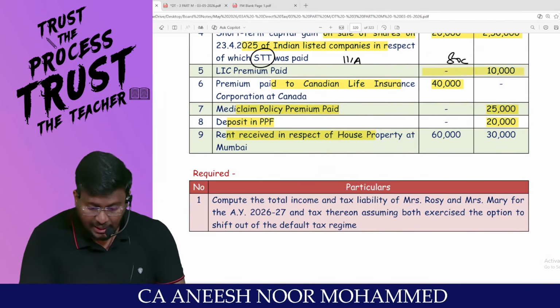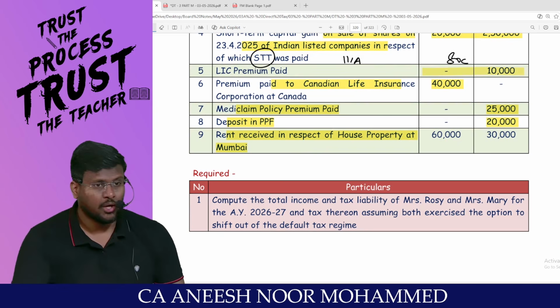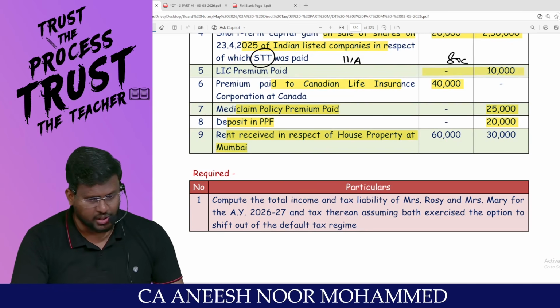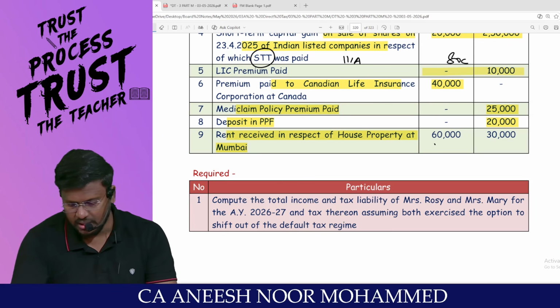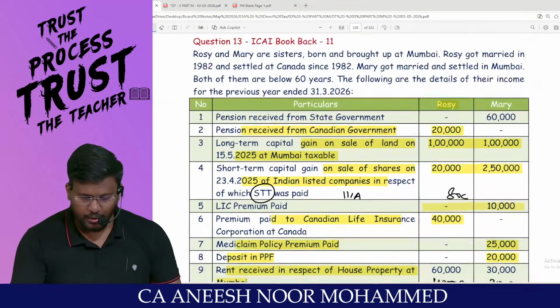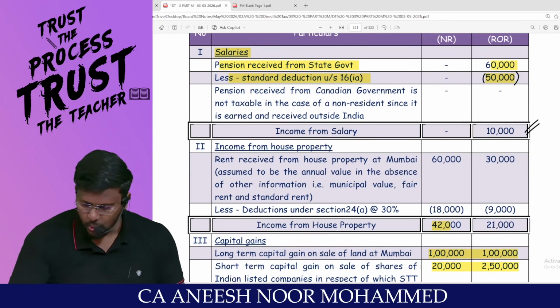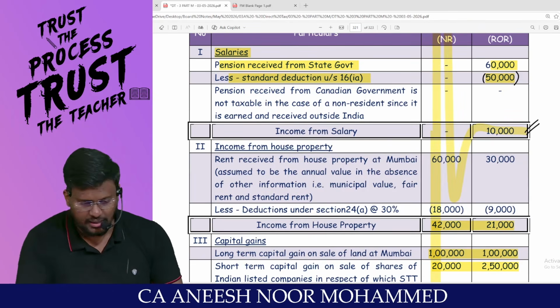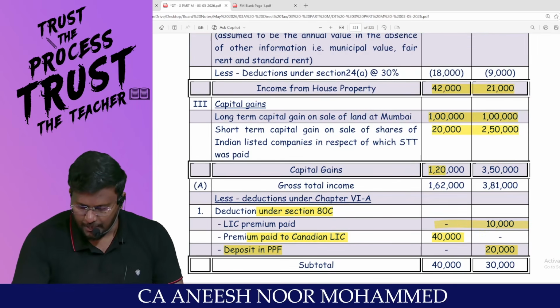Comfortable, sir? Rent received in respect of house property in Mumbai. This is rent. You have to claim 30% standard deduction. Only 70% should be taxable. So 60,000 into 70%, 42,000 will be taxable. 30,000 into 70%, 21,000 will be taxable. So 42,000 and 21,000 will be the taxable amounts. Look here: IFHP 42,000 and 21,000. So salary finalized, IFHP finalized and capital gain finalized.